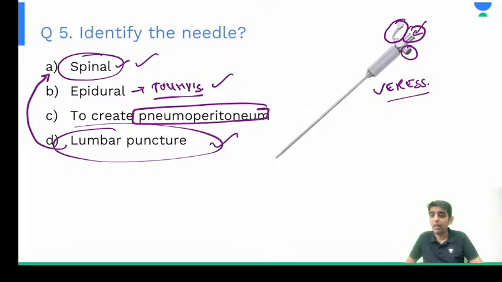Alright, so Kunal, Monica, Renu, everybody has given almost correct answers, not to worry on that front. So now assess yourself, guys. We are again going to repeat. Identify the needle. The answer is Veress needle used to create pneumoperitoneum.